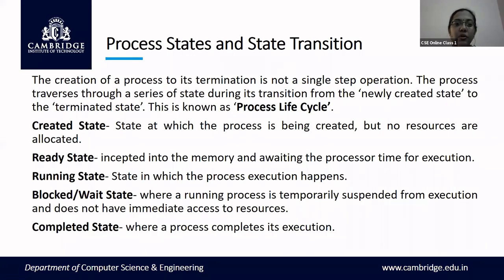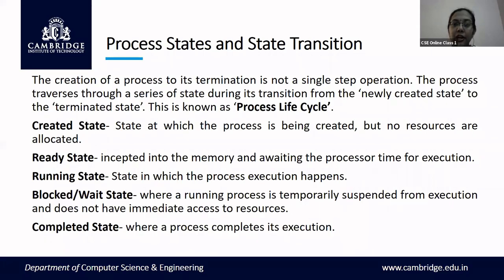Coming to the first state of the process, the created state, where the process is being created. An empty process is created, and no resources are allocated. Such a state is called the create state. Once the process is created, resources are not allocated.